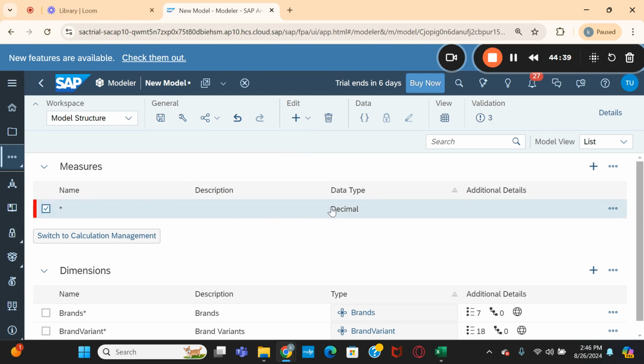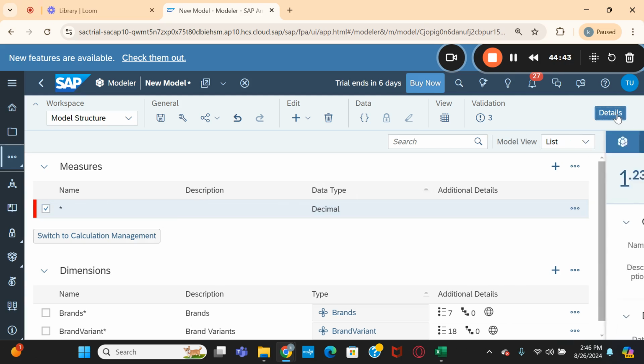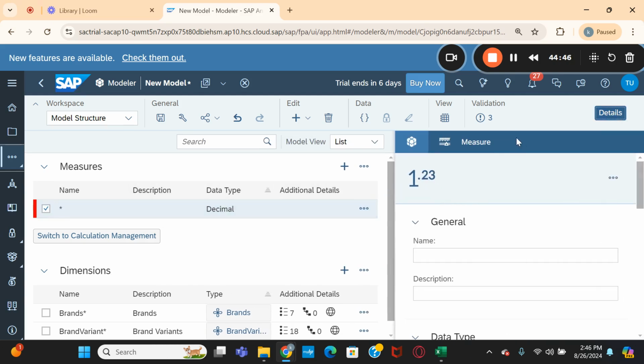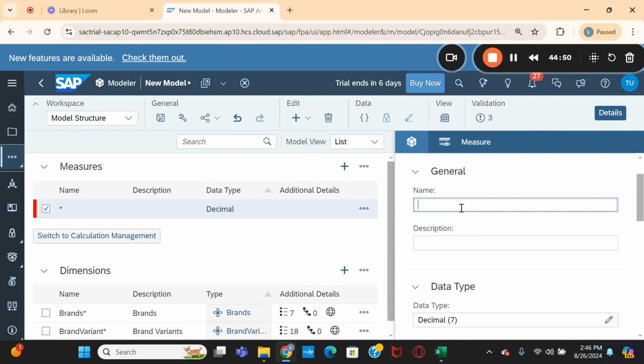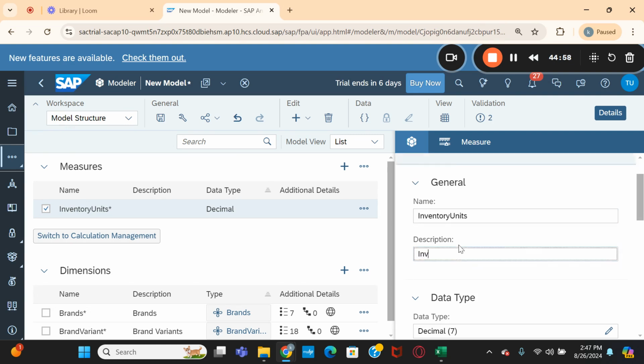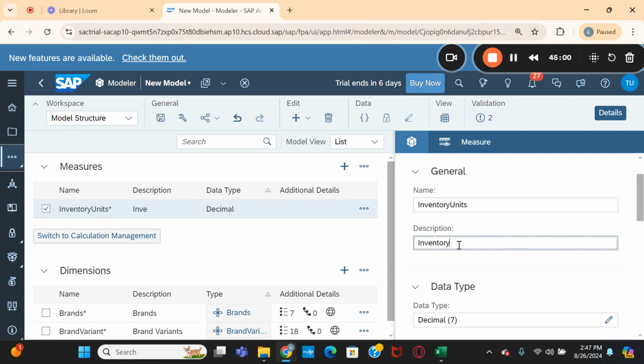It created one row here, nothing is there. Click on details so that it will open the measure window of this line item. Here you maintain inventory units. One measure I have maintained.